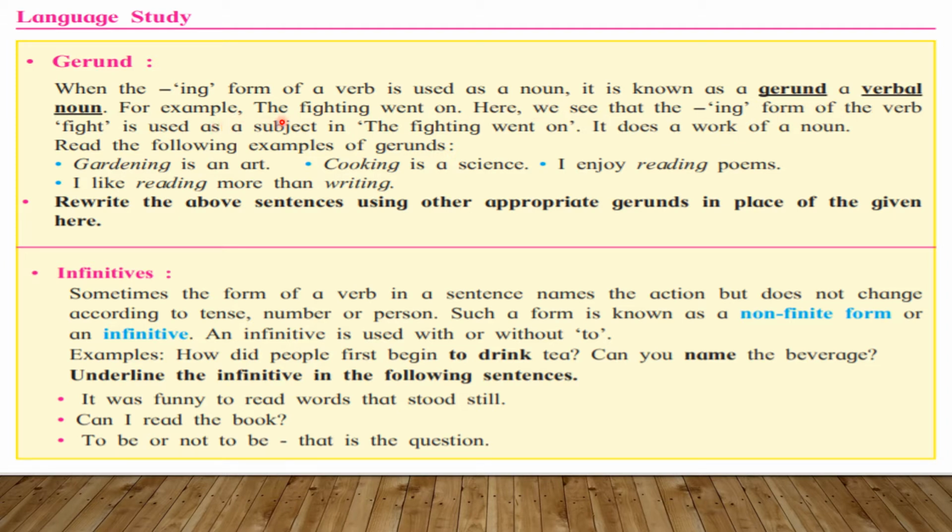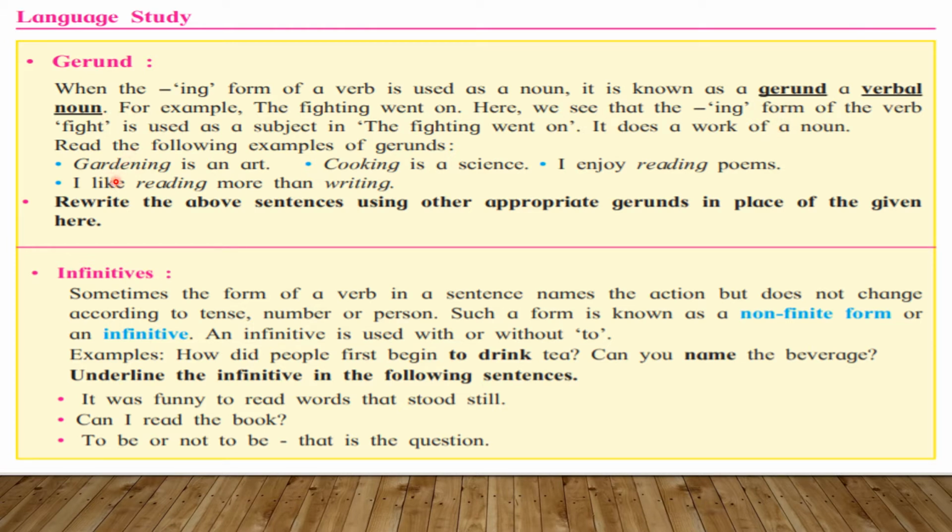For example, the fighting went on. In this sentence, the fighting is our gerund. Here we see that the ing form of the verb fight is used as a subject in the fighting went on. It does the work of a noun, यानी ये जो है ये noun का वर्क करता है, काम करता है, इसलिए हम इसे क्या कहेंगे, gerund.